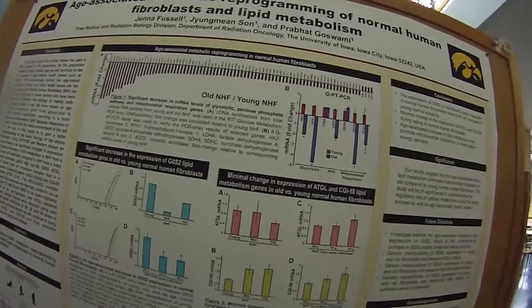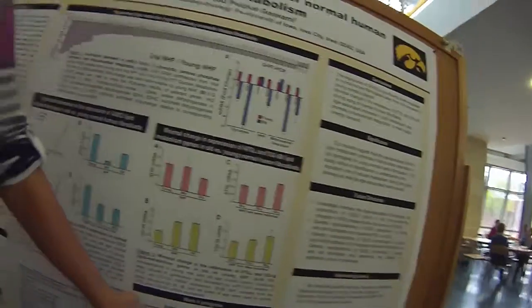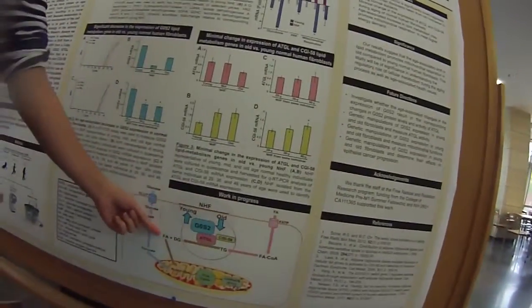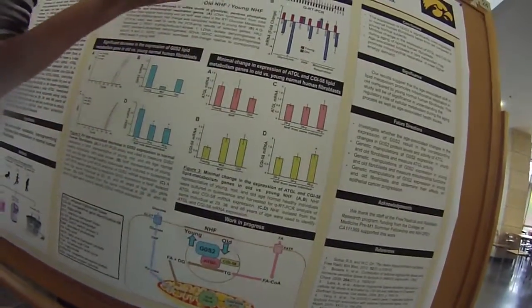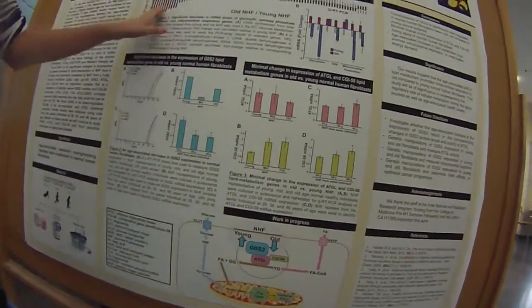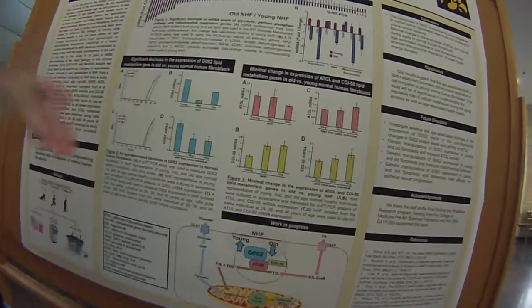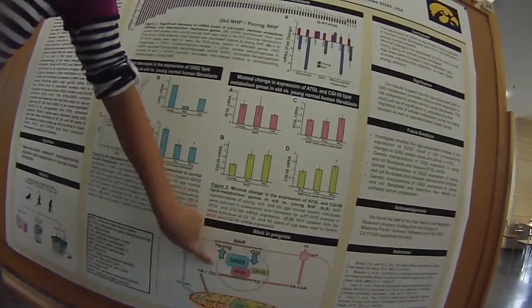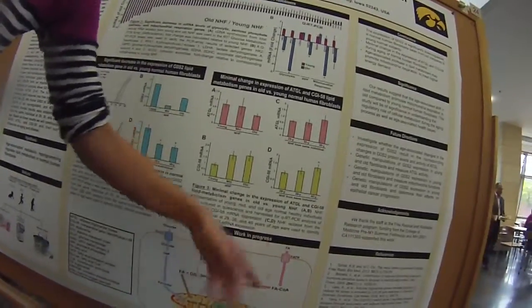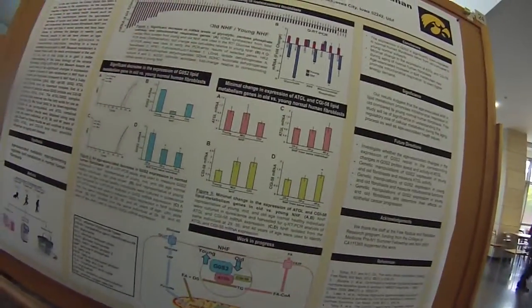This is important because if G0S2 is decreased, then this is allowing this process to function and feed into mitochondrial respiration. This is actually really interesting because we saw this shift from glycolysis to mitochondrial respiration. So our results show that as we age, we're feeding more into mitochondrial respiration. So our results fit perfectly.